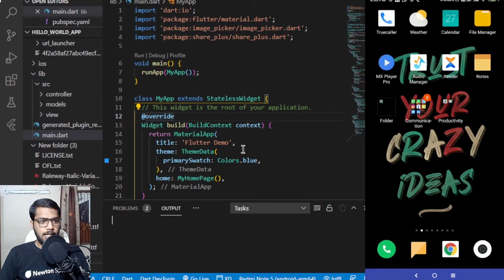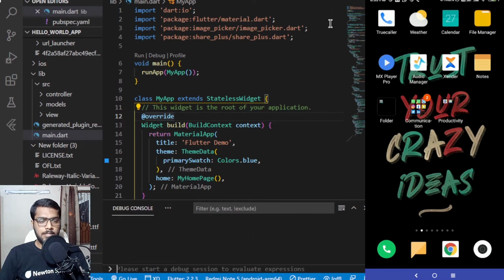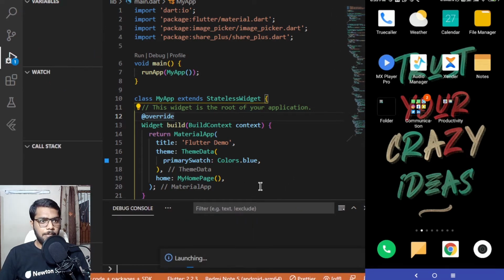Here you can see that I have switched my screen and opened the app which we were working on in the previous video. Let me run the app, and once it has started, I'll start working on this part of the video. We'll be adding the text field at first, and we'll see how the inputs work and how we can validate the inputs as well. So let the app run and then I'll continue the video.